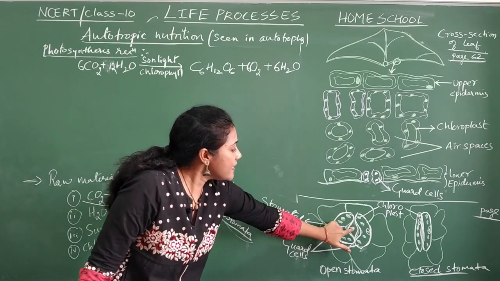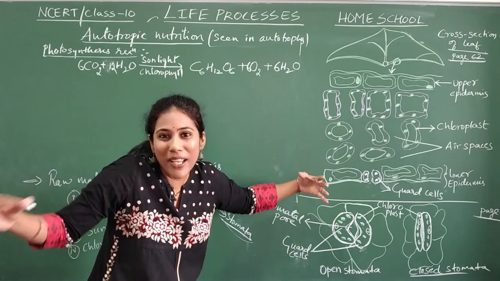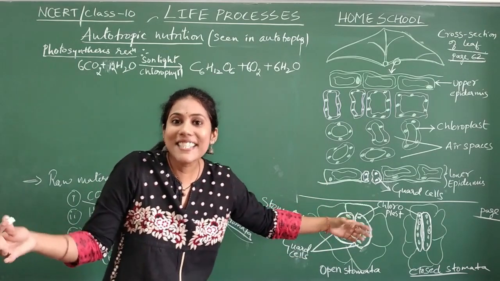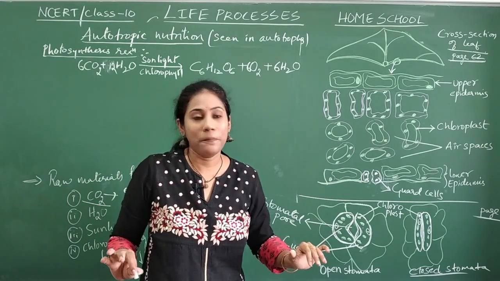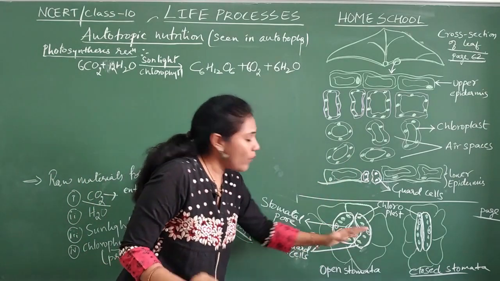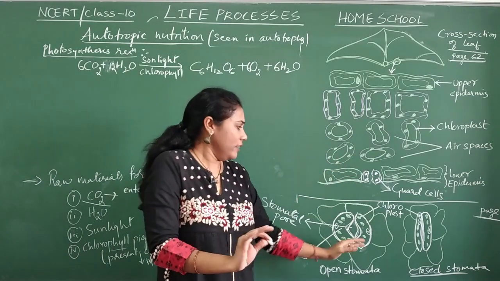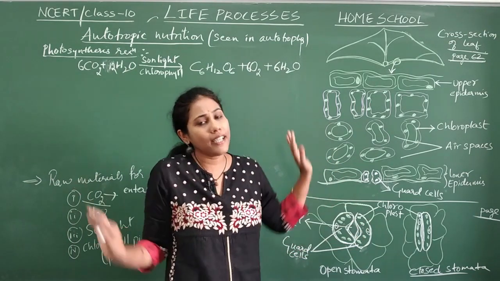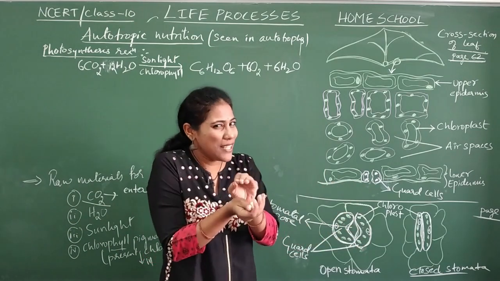So when is the pore getting opened? When the guard cells swell. How do the guard cells swell? By absorbing water from the atmosphere. And once the carbon dioxide has entered into a leaf, as much as it wanted, it doesn't want any more carbon dioxide, so the stomatal pore has to be closed.